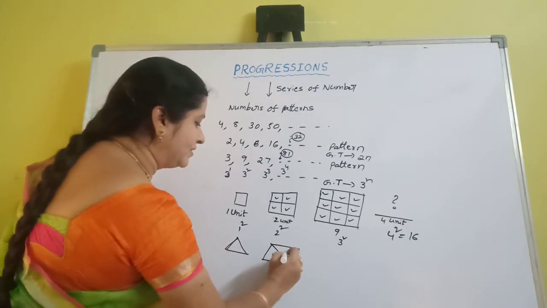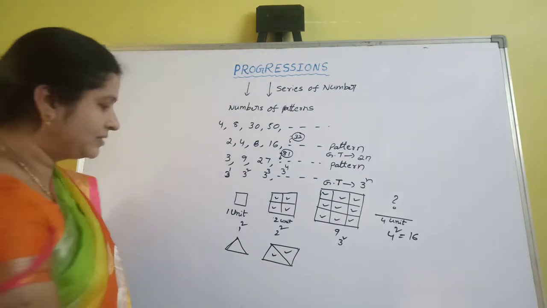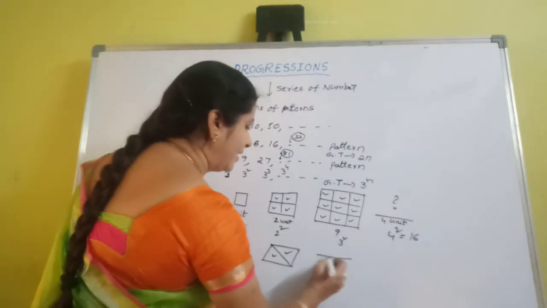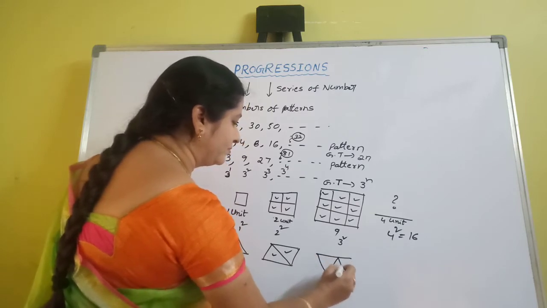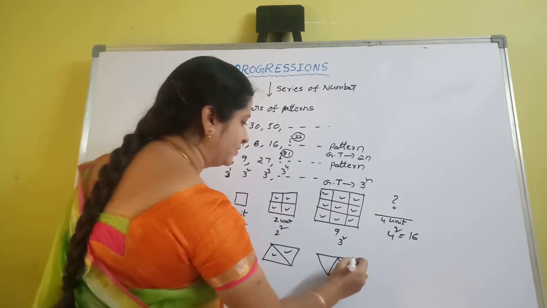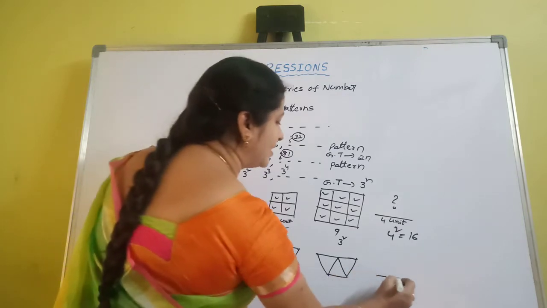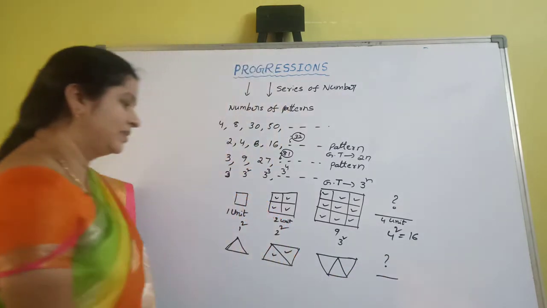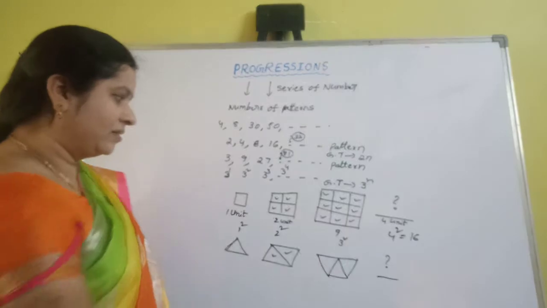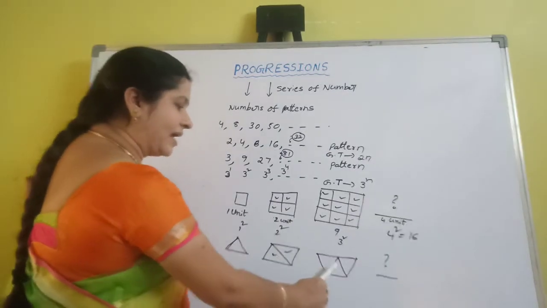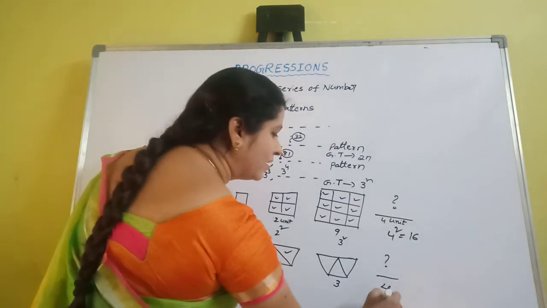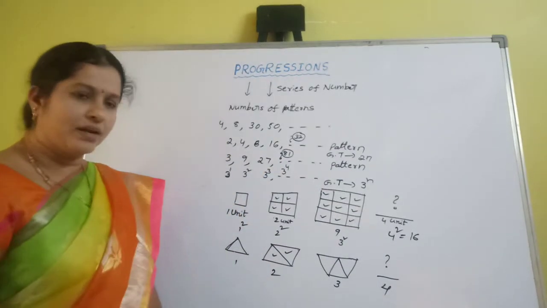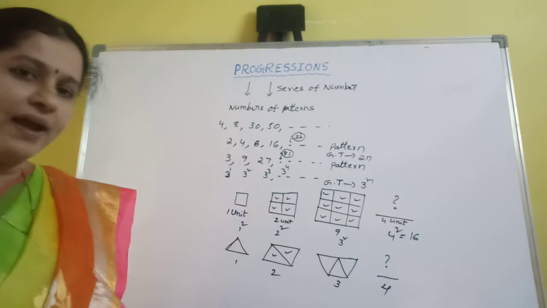Every diagonal divides it into 2 triangles. Again, three triangles. So what is the next figure? 1 triangle, 2 triangles, 3 triangles, so it will be a figure with 4 triangles. These are all types of patterns.